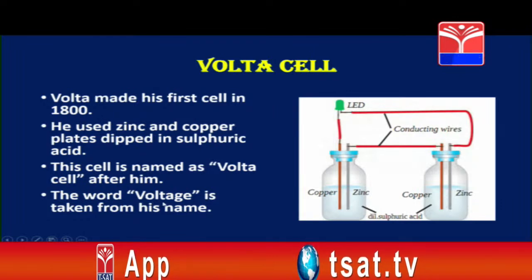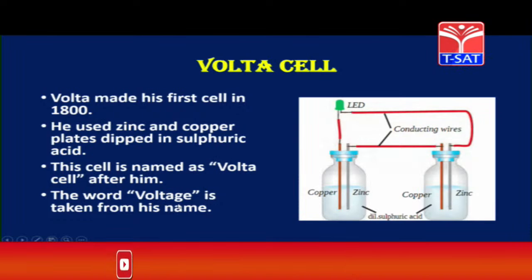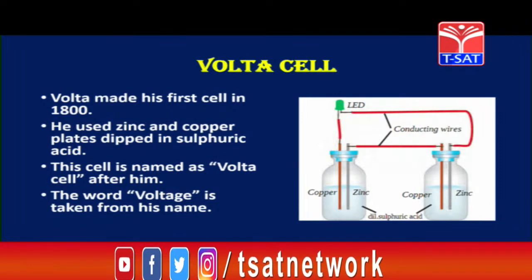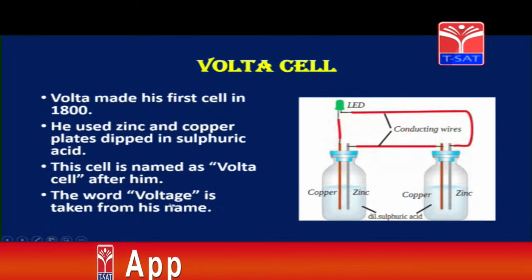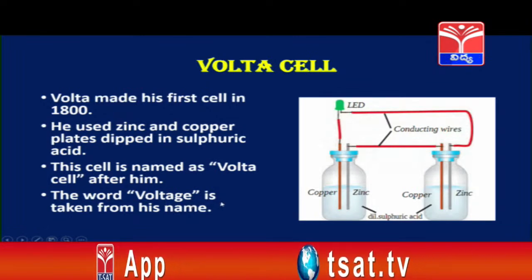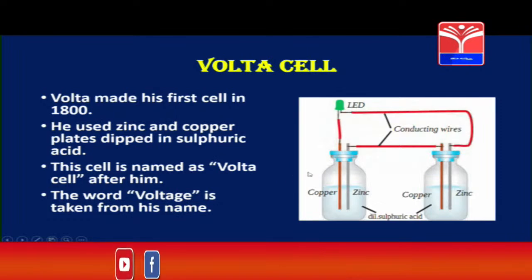And the word voltage that we use in our everyday life, okay children, batteries are also named as 22 volts or 1.5 volts, 3 volts, right. So the name voltage is also given because of Alessandro Volta. So this Volta cell, called the electrolytic cell, was discovered by Alessandro Volta.